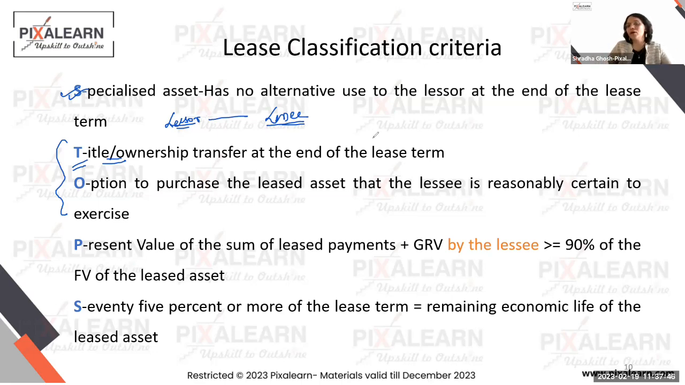But the asset now belongs to the lessee and not the lessor, right? So we say if the title transfer happens at the end of the lease term, even when the lease is entered into, you're going to think that means that asset belongs to the lessee right now. This one we've already covered.